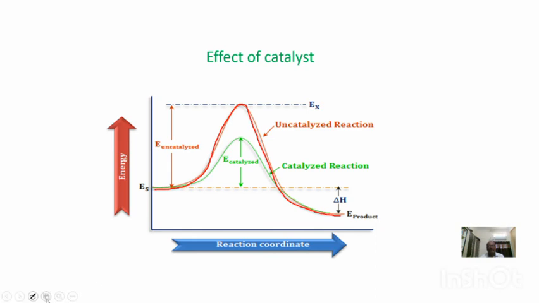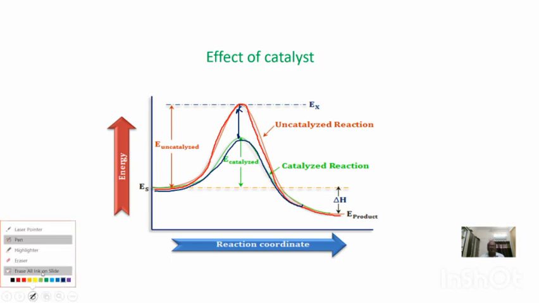When we use the catalyst in the reaction, the reaction will change its mechanism, with lower activation energy instead of higher activation energy. That is, threshold energy is decreasing, meaning activation energy of reaction is decreasing, due to change in mechanism of reaction.